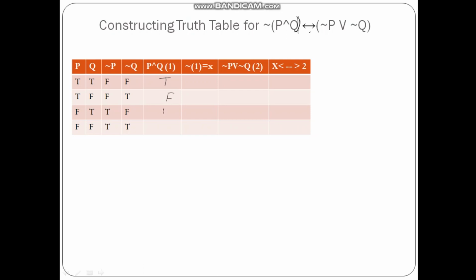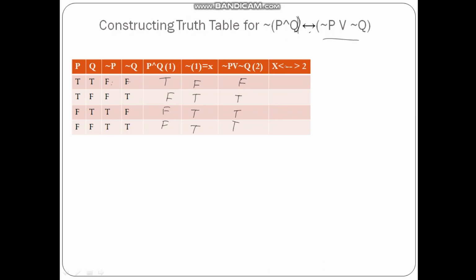P and Q is true, false, false, false. Not of that will be false, true, true, true. Then not P or not Q: for that we have calculated the values of not P and not Q separately. False or false is false, and all the remaining are true.